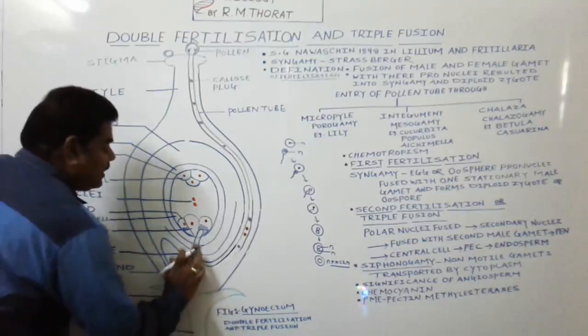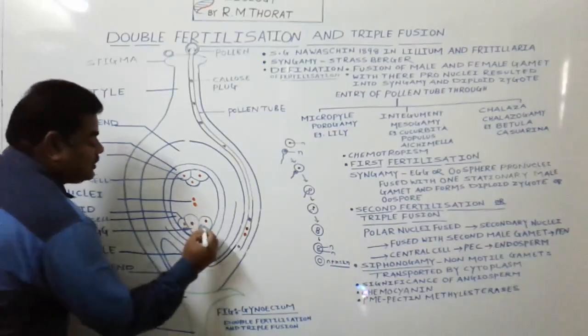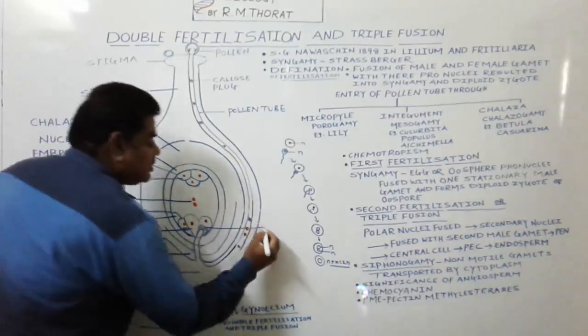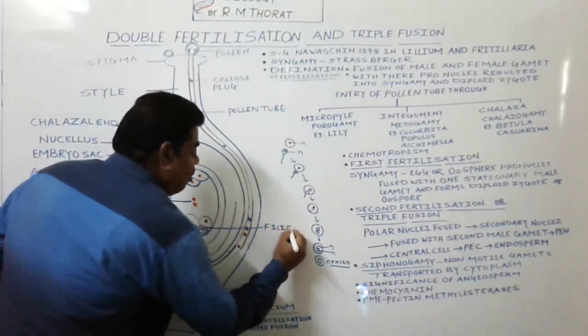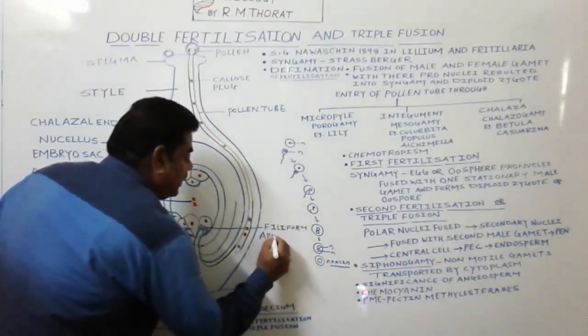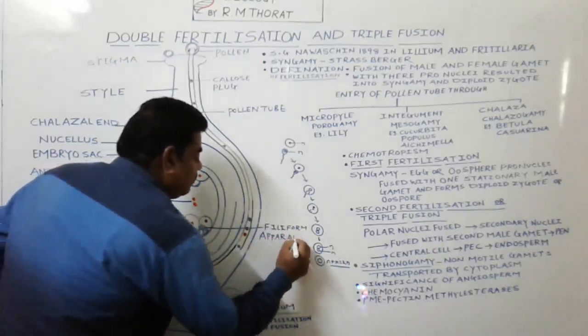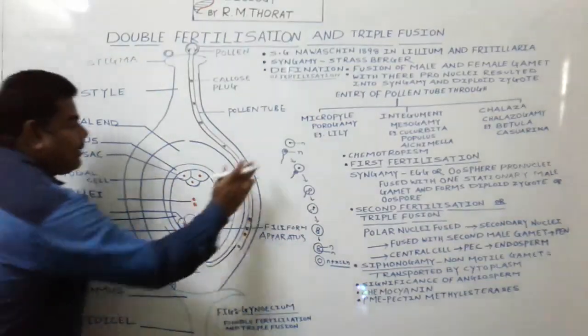When the pollen tube enters that synergid, a finger-like structure is present in the synergid, and these finger-like structures we call the filiform apparatus. What is it? Filiform apparatus. So these are filiform apparatus.